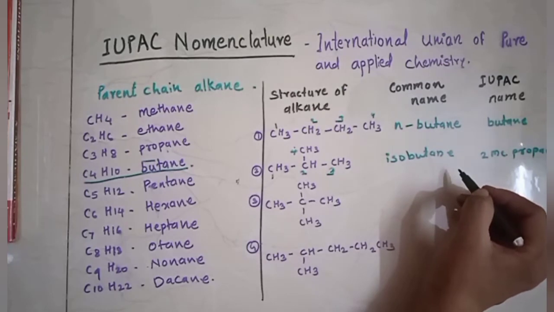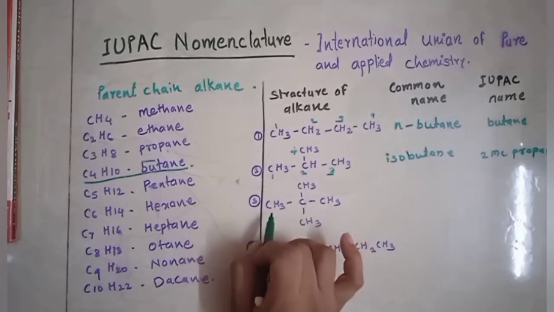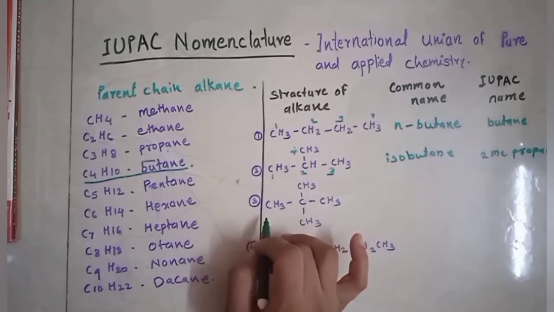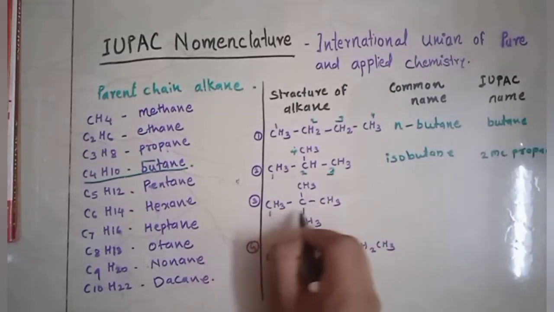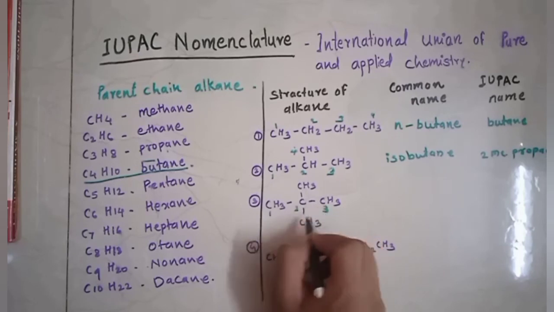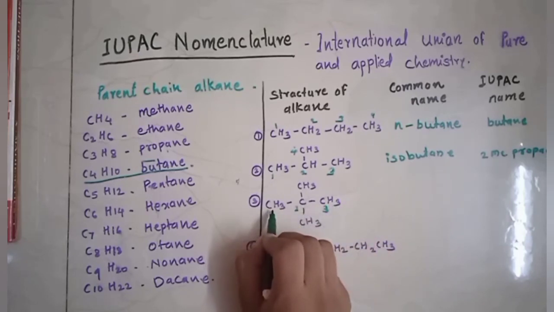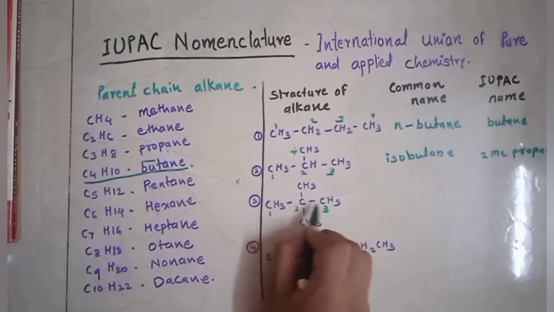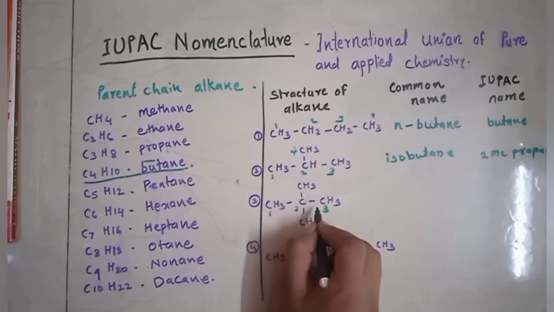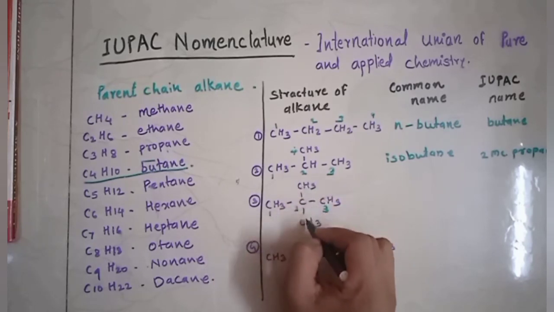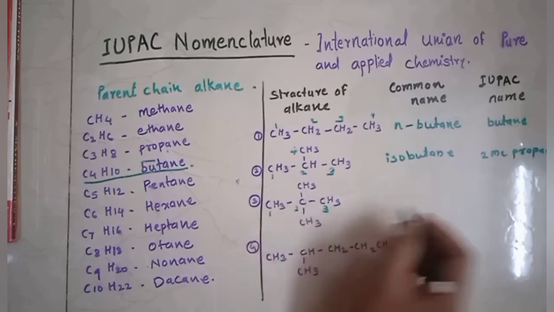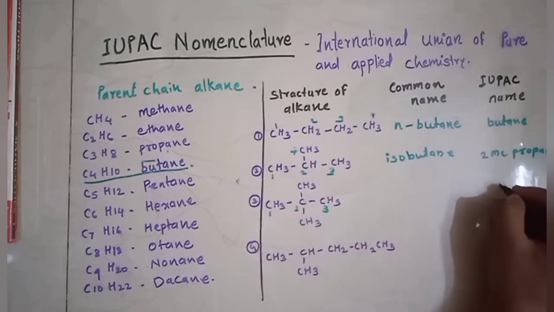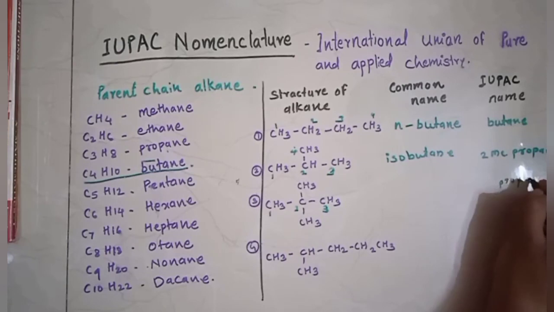Take down the third one. Here select the longest chain. First select the longest chain and give the numbers 1, 2 and 3. We can take upward also. So there are also 3 carbons, 1, 2, 3. So here also the parent name is propane. So write propane here.